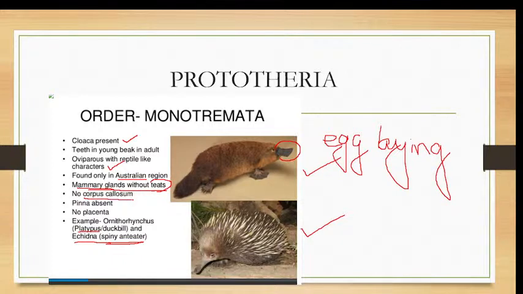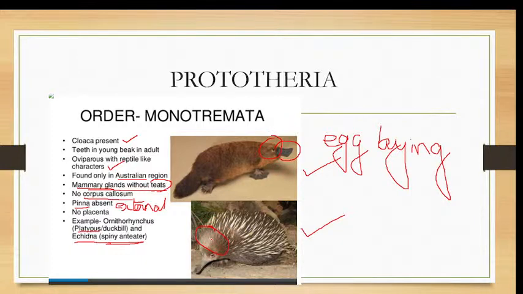Corpus callosum is a thick band of fibrous tissue which connects both the cerebral hemispheres. The corpus callosum is absent in case of prototherians. Then, pinnae. What is pinnae? Pinnae are external ears. External ears are absent in case of these prototherians. Just have a look at this picture. They don't have any external ears. Look, they don't have external ears. Here also the external ear is absent.